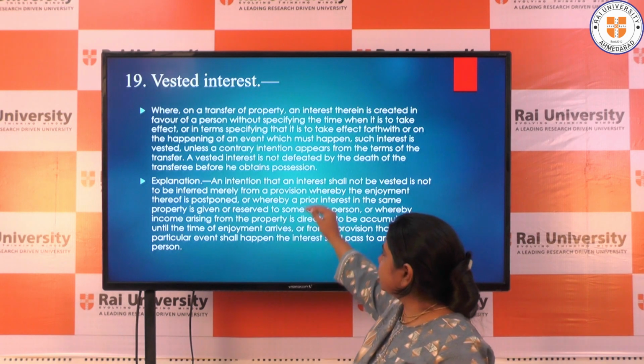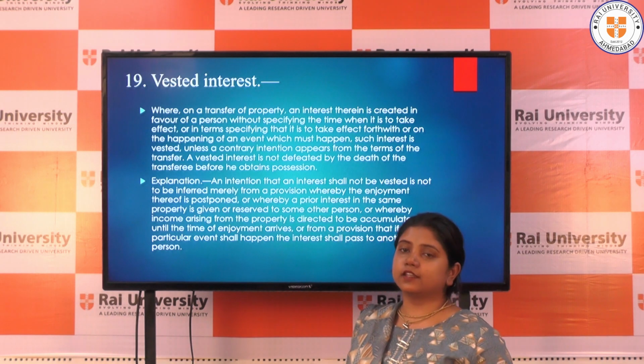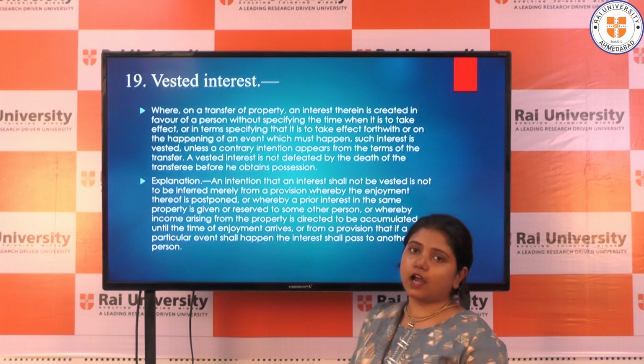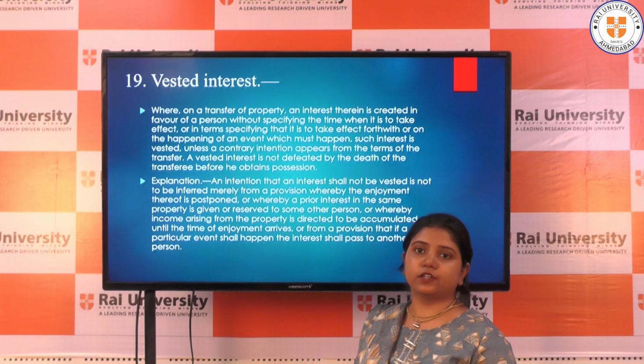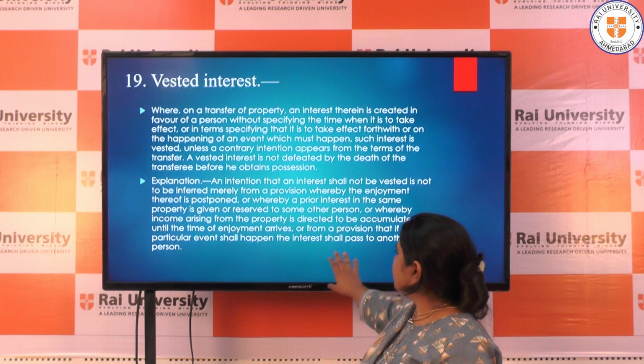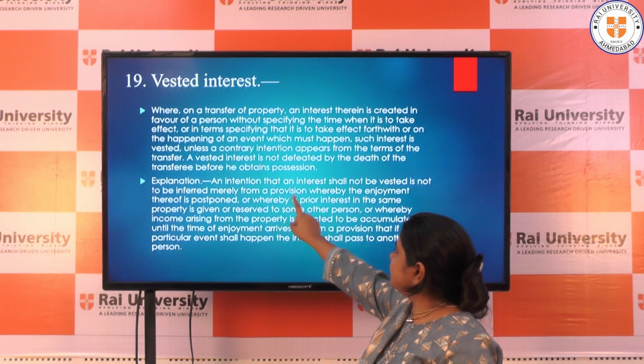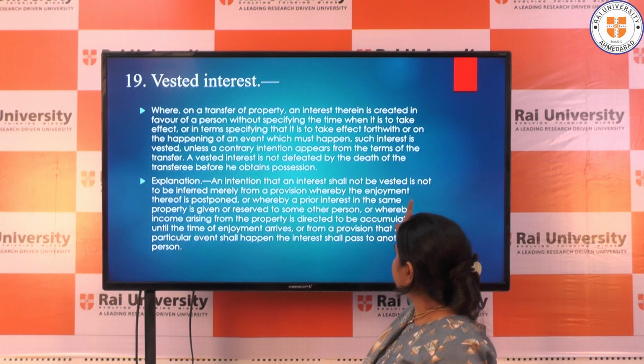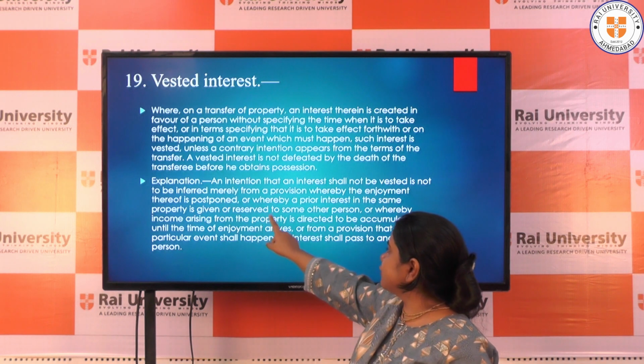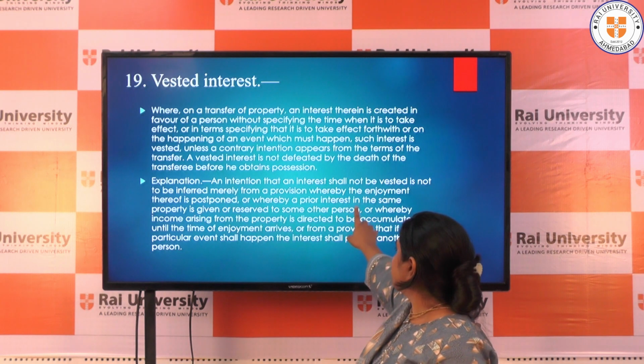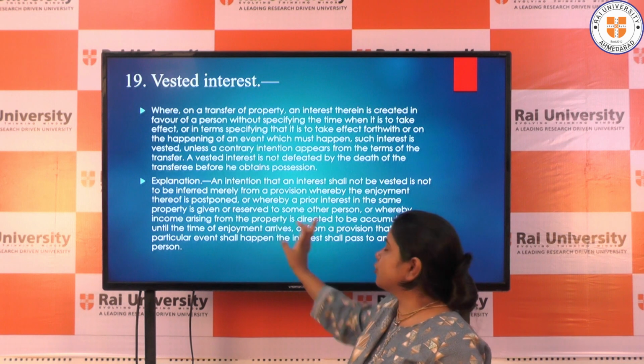This explanation clause is basically an exception to Section 19 of the Transfer of Property Act. The first exception is that an intention that an interest shall not be vested is not to be inferred merely from the provisions whereby the enjoyment thereof is postponed.